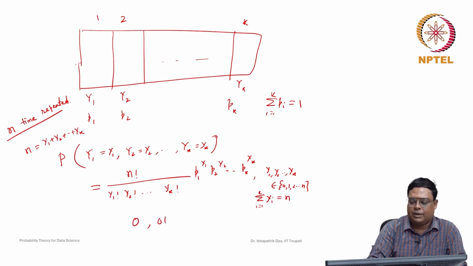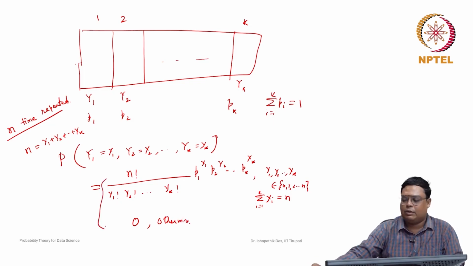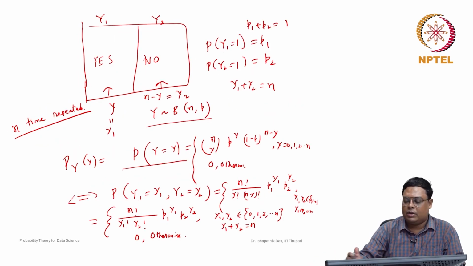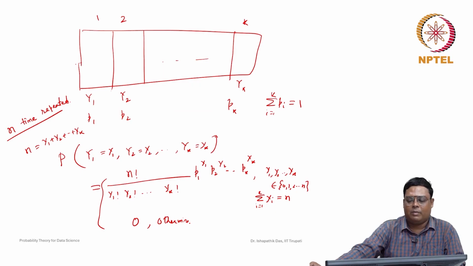Otherwise, this probability is 0 for any other cases. So this is the probability mass function. You can see that we just took the binomial distribution, which has 2 categories only, and extended it to k categories. So it is known as the multinomial random variable.